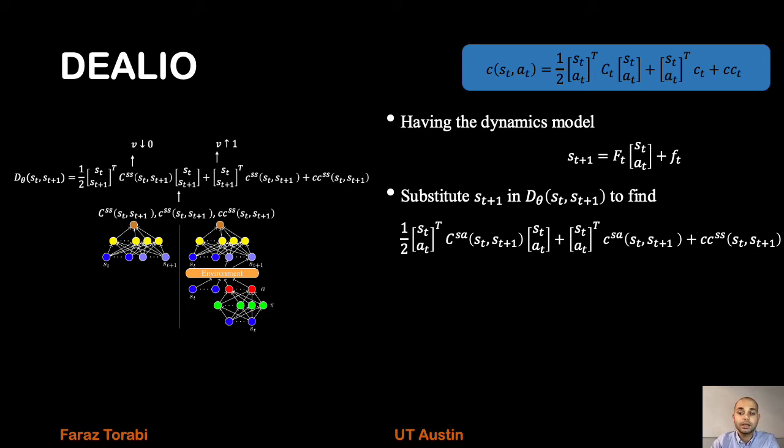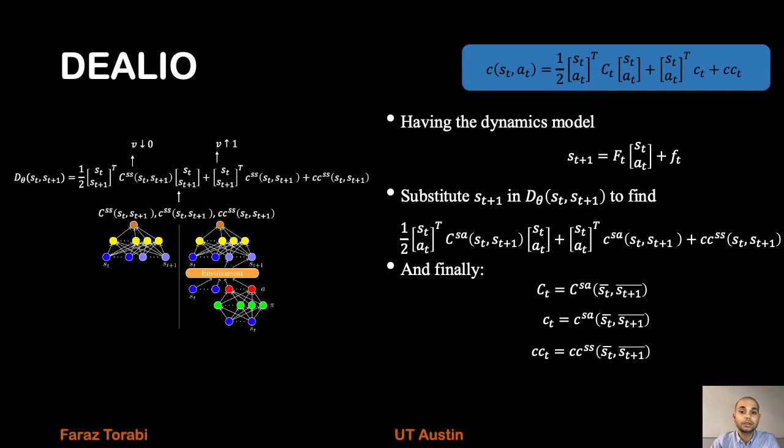At last, the only difference that is left is that in the current format, the matrix, the vector, and the constant are all functions of S_t and S_t+1. However, they should be functions of time as shown in the blue box. And therefore, we take the mean of their elements over S_t and S_t+1 at each time to calculate them.